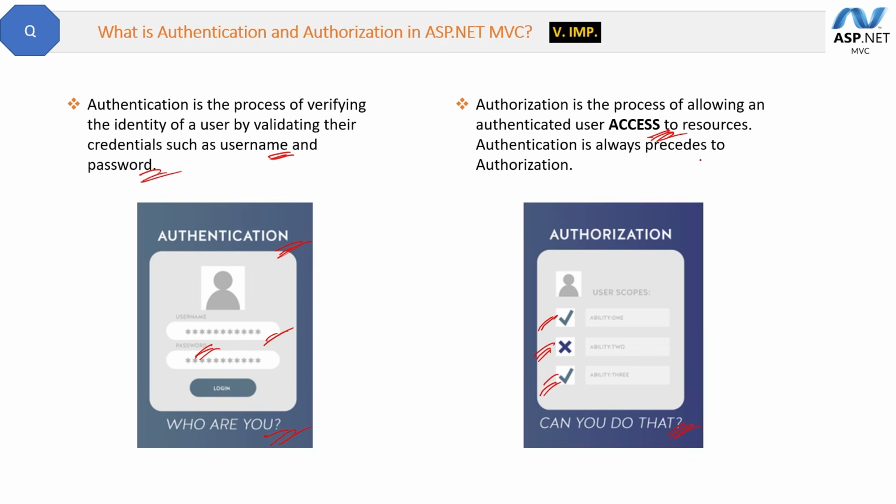Authentication always precedes authorization, meaning it always happens before authorization. In normal applications also, first the user will log in, that is authentication, and then the user will navigate to different parts of the website based on the role. Like if it is a normal user, then some rights, but if he is an admin user, then all the rights. That is authorization.